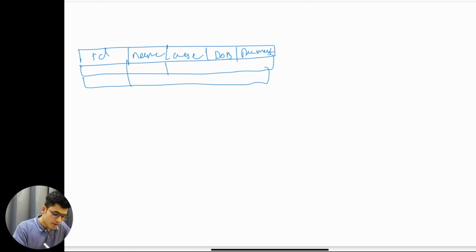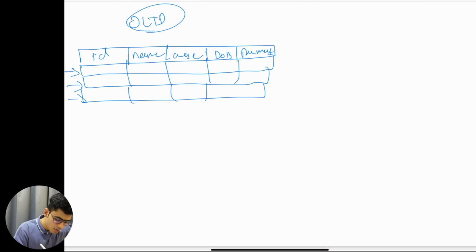This is the OLTP system used for transactions, and it is really good for row level operations. If you want to update the date of birth or the age, or delete something at row level, this is very easy. But let's say I want to analyze the entire data, say the payments made are 10 rupees, 20 and 30, and I want to aggregate them, and there are millions of rows like this.